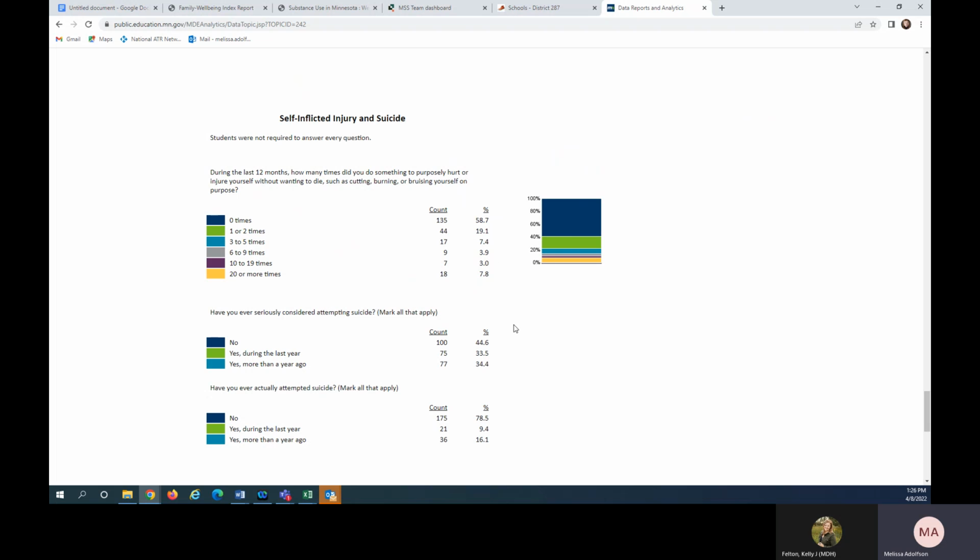For the items on ever considering attempting suicide, so suicidal ideation, and actually attempting suicide, these items are mark all that apply. So some students could say that they considered suicide in the past year and or considered suicide more than a year ago. So it's important that you don't simply sum these percentages, but rather subtract that 44.6% who did not consider suicidal ideation from 100%.